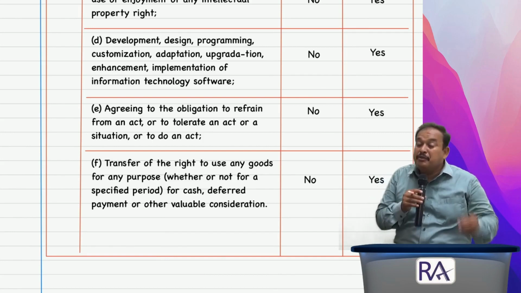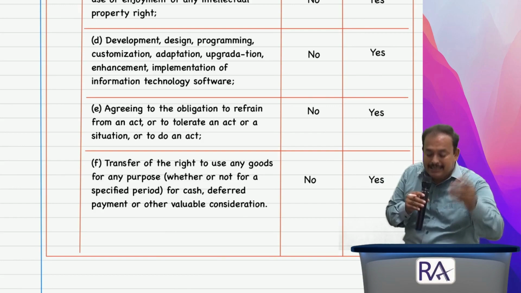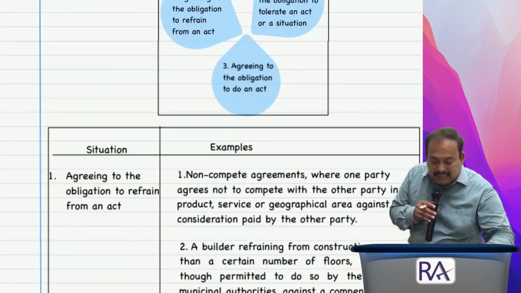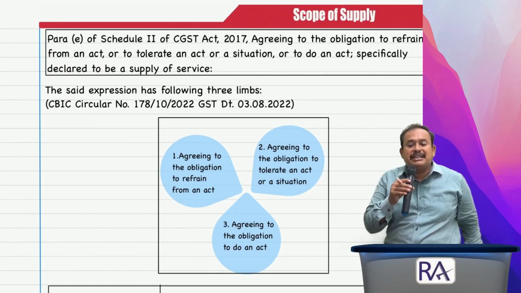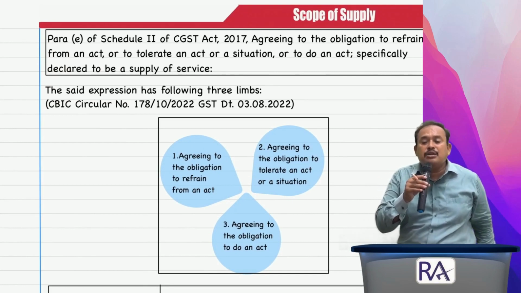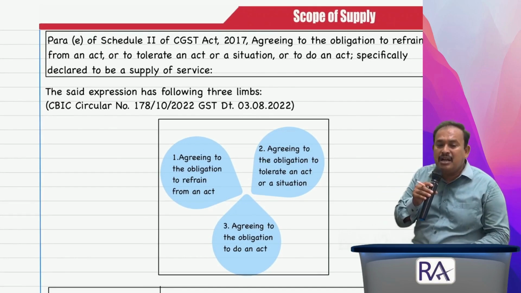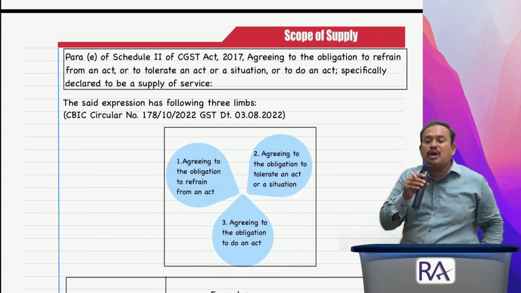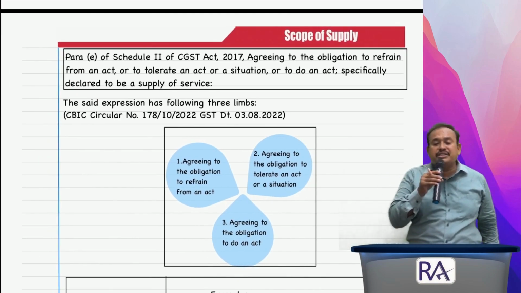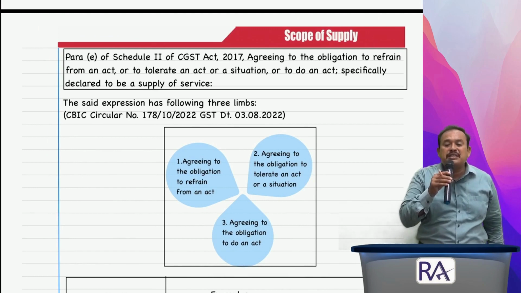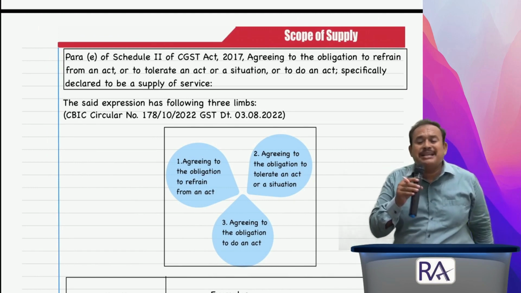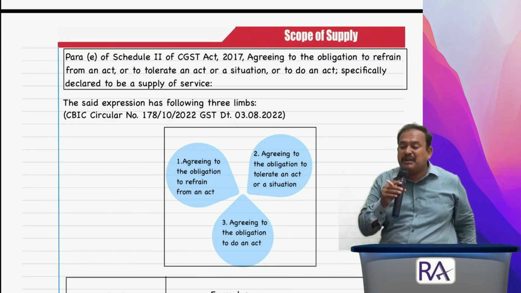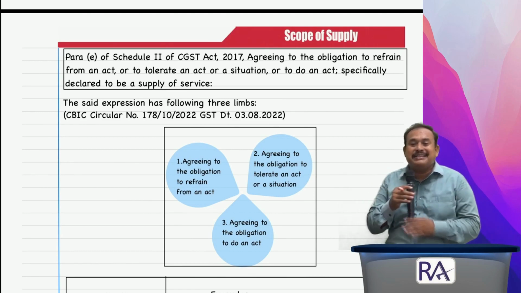That has been very clearly presented in your material, stating that this expression is specifically declared by the GST Council to be a supply of service, which has been further elaborated by the CBIC in the given circular.